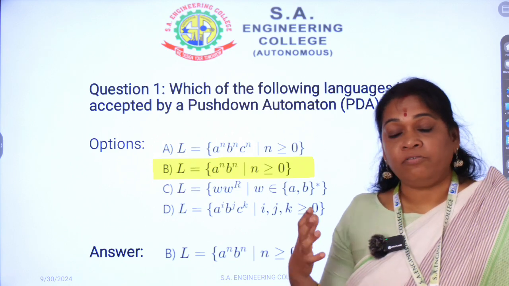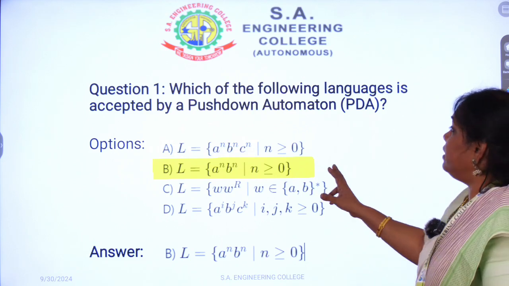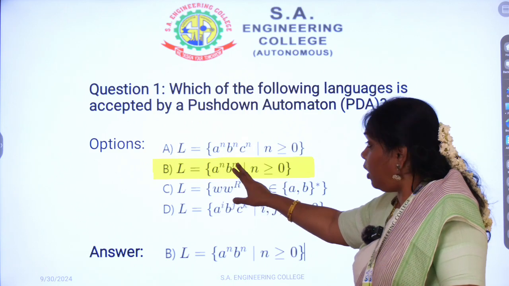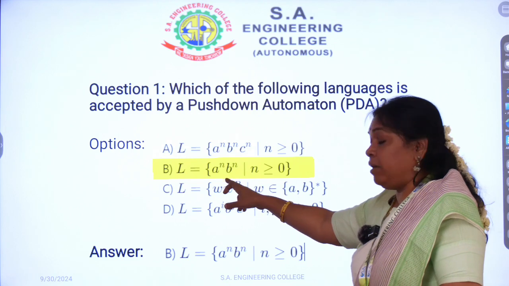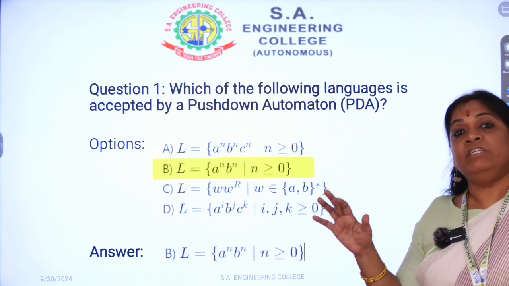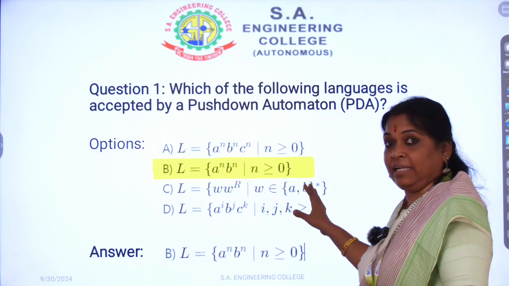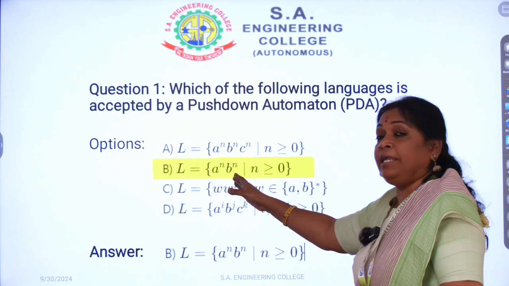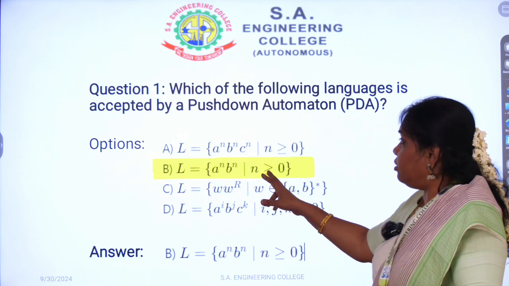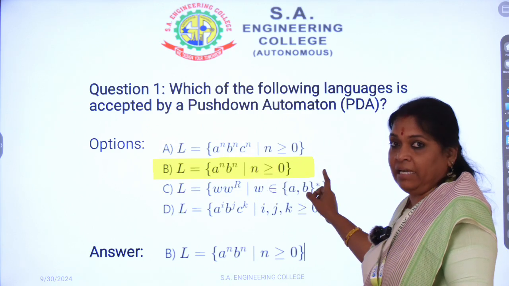So how will this kind of verification actually be done by the automata as we read the characters? First let us consider this option. First it will accept a number of A's, followed by a number of B's. Whenever A comes, this machine will accept the A's and all those A's will be pushed into the stack. Then whenever the first B comes, the equivalent A will be popped, which means it has matched one B with the equivalent A.